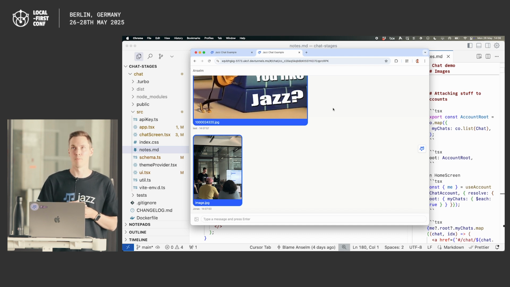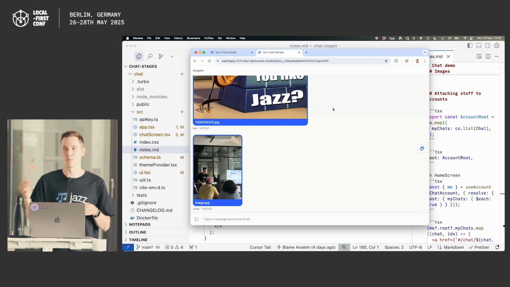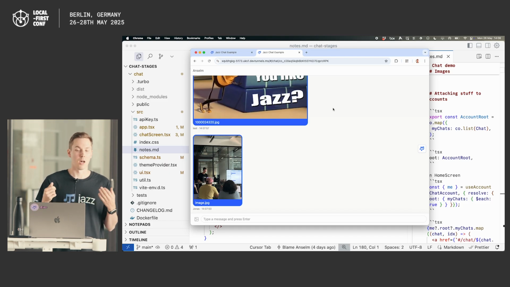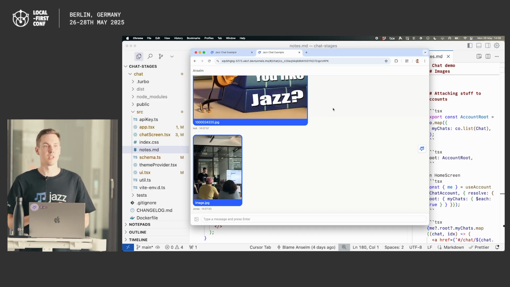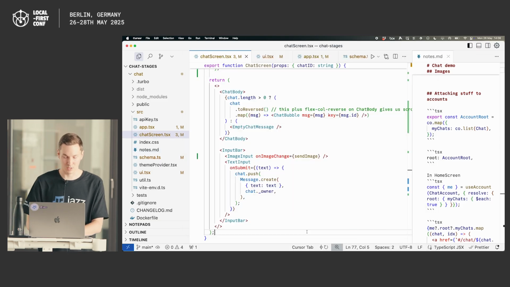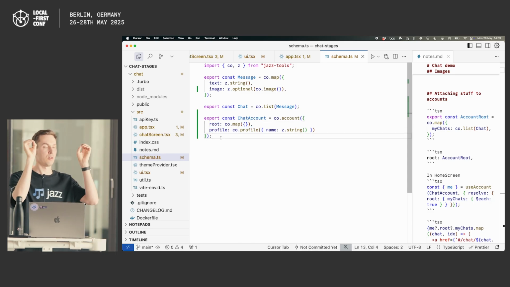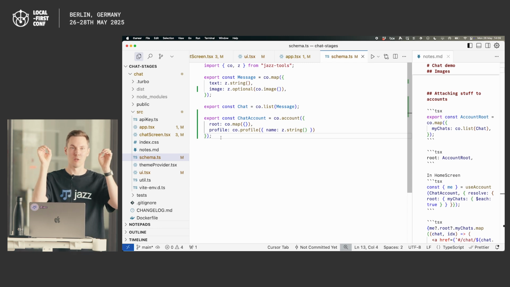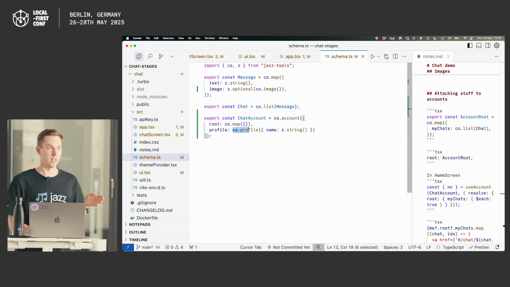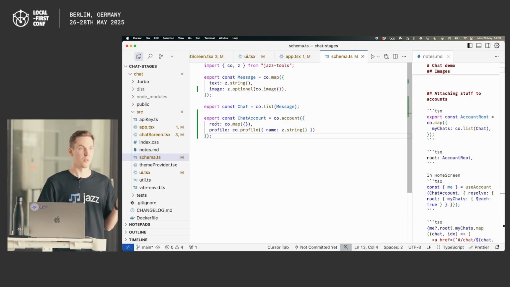And again, in a traditional world with databases, you would have a table where you associate that with each user. The approach that Jazz takes is a little bit inspired by GraphQL, where, I don't know who's familiar with it, you have the idea of these top-level root objects that you can then query into. And what Jazz has, and what we saw a little bit here in the schema already, is that for your user account, you have what's called a root and a profile. And these are basically your two top-level entry points from which you can get co-values associated with the current user. The difference is just that stuff in profile is typically public to all other users, and stuff you put in root is private data that only the user really cares about or can see.